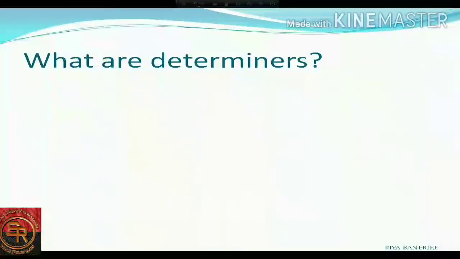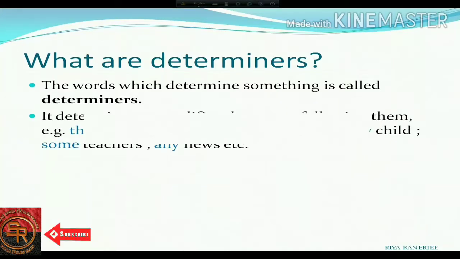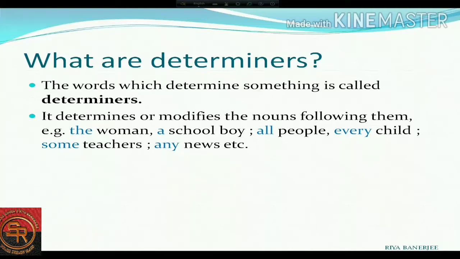Before I begin, let me ask you, what do you understand by determiners? Let me explain it to you also. The words which determine something are called determiners. It's very easy to understand that there are some words which determine something. Only those words are known as determiners. It determines or modifies the nouns following them. See the examples: the woman, a school boy, all people, every child, some teachers, any names, etc.